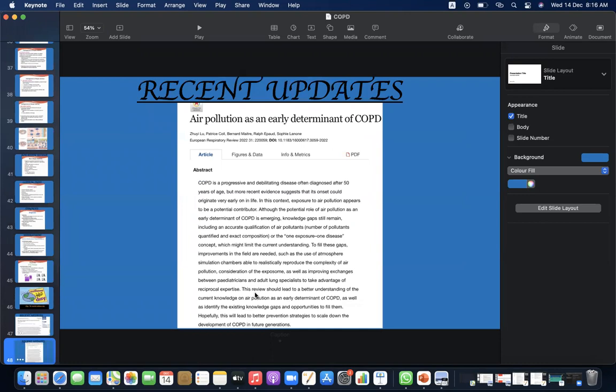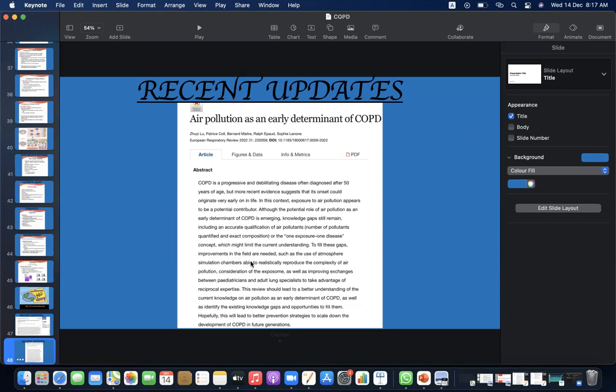Air pollution as an early determinant of COPD. Abstract: COPD is a progressive and debilitating disease often diagnosed after 50 years of age, but more recent evidence suggests that its onset could originate very early on in life. In this context, exposure to air pollution appears to be a potential contributor, although its role as an early determinant of COPD is only emerging. Knowledge gaps still remain, including an accurate quantification of air pollutants, their exact composition, and the one exposure, one disease concept, which might limit the current understanding.